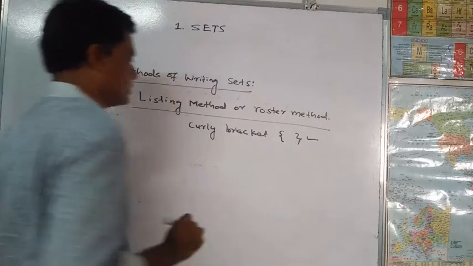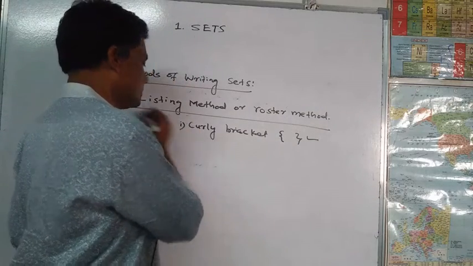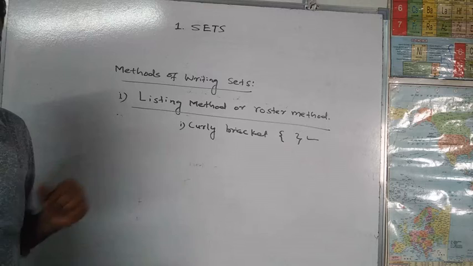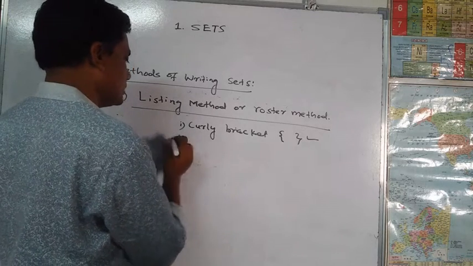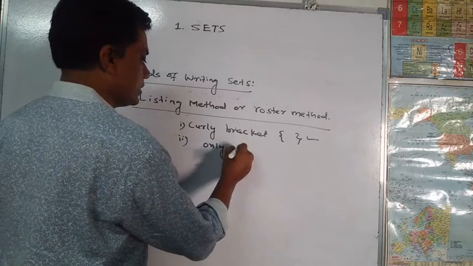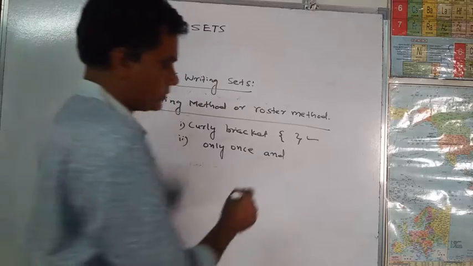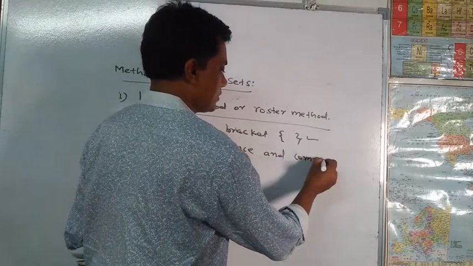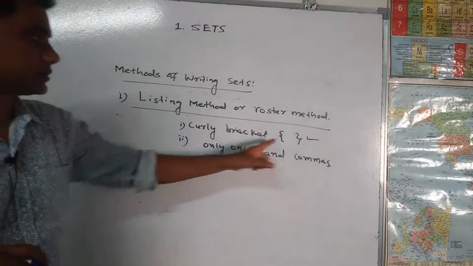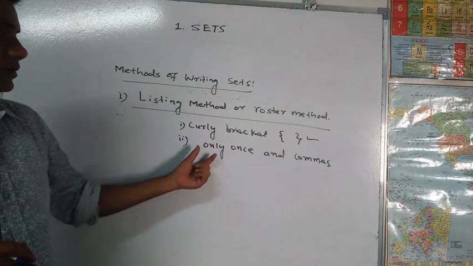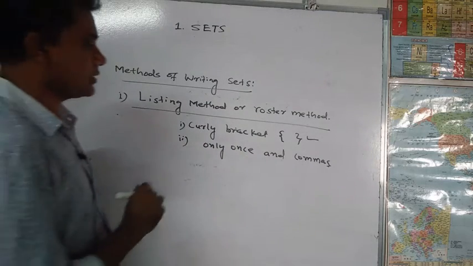This is the first part. Then each element is written only once and separated by commas. This is the second part. The order of the elements is not important.